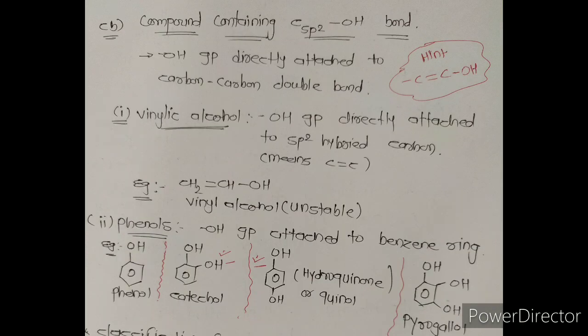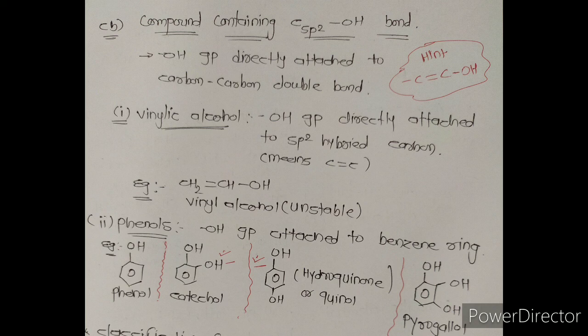Now the next classification is the sp2 hybridized carbon atom which contains an OH group. When the OH group is directly attached to a carbon-carbon double bond, then this type of compound is obtained. Simply remember, OH is directly attached with a carbon-carbon double bond. Further two types are there: vinylic alcohol and phenols.